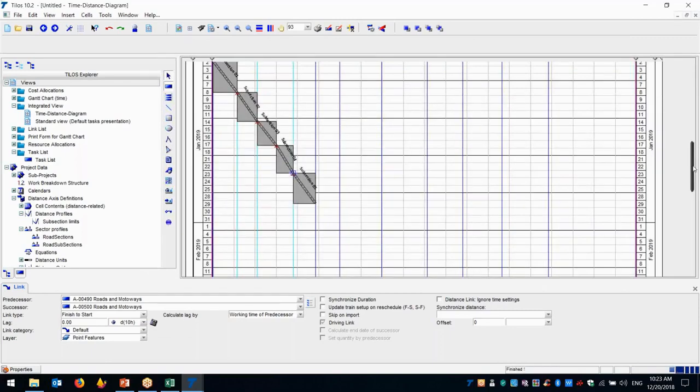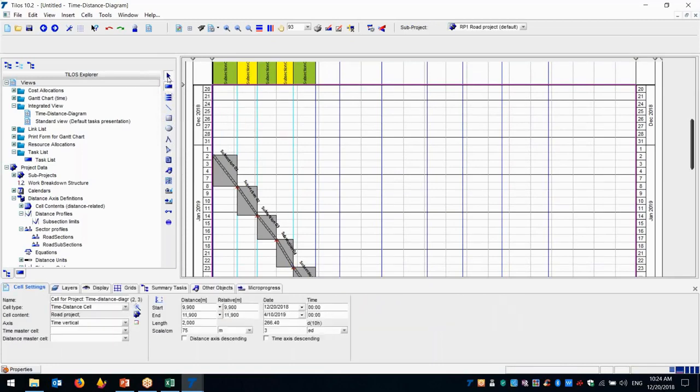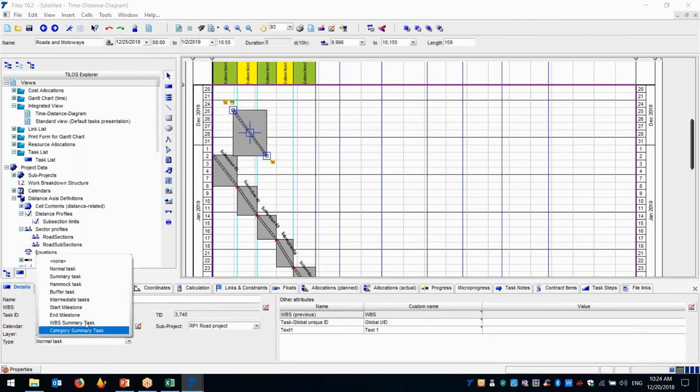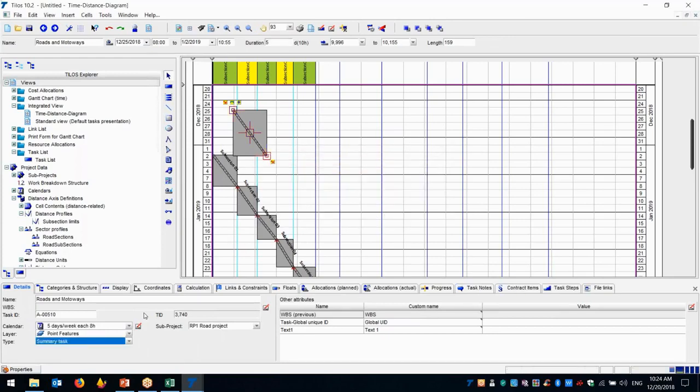You can see that all of them are finish-to-start relations, and it's created this way. You can also have the possibility of entering other activities here, for example, for summarizing. So you can just add another activity here. Let's say this is the summary task. You can just create a summary task.